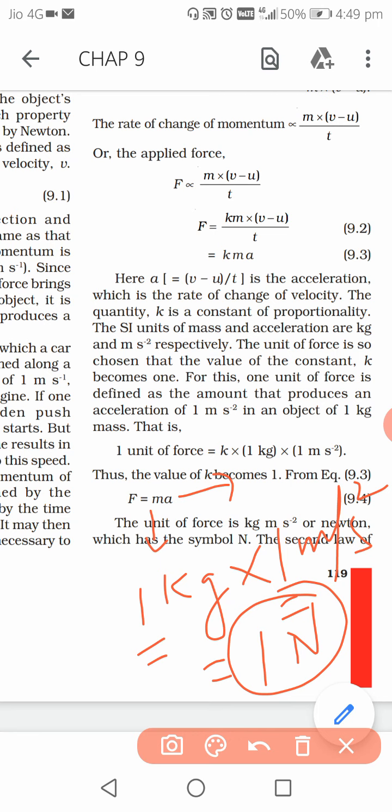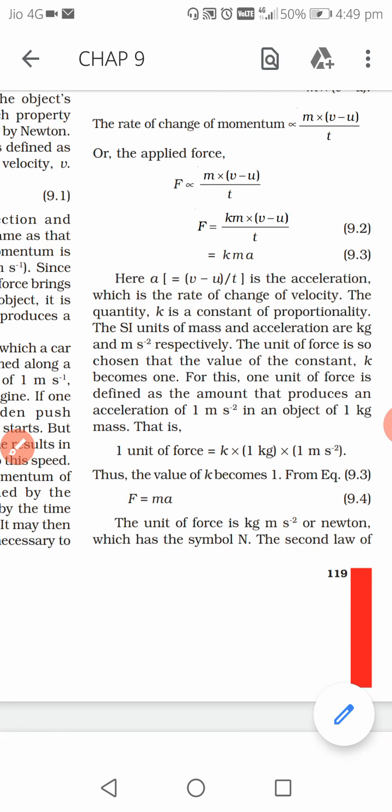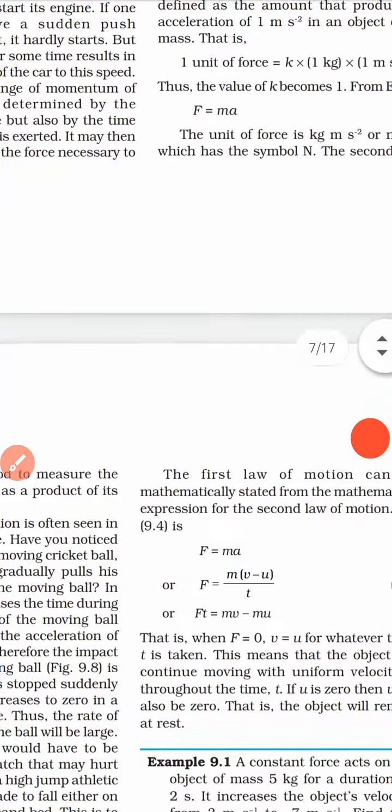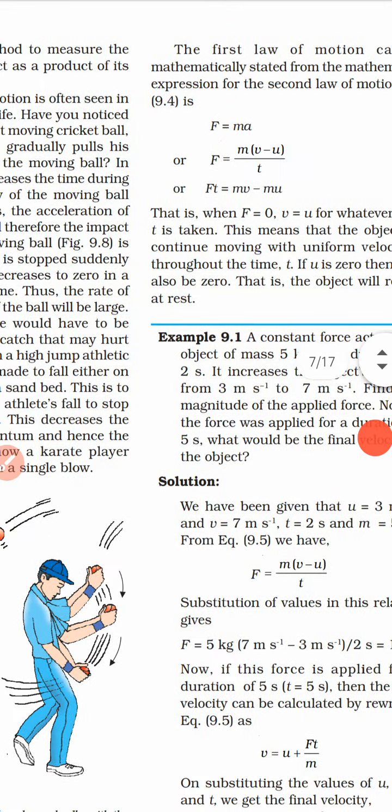If somebody asks you to define 1 Newton, you will say that it is the force applied on an object of 1 kg mass to create an acceleration of 1 meter per second square on it. Remember the definition, important one. Fine. So we discussed up to this point.